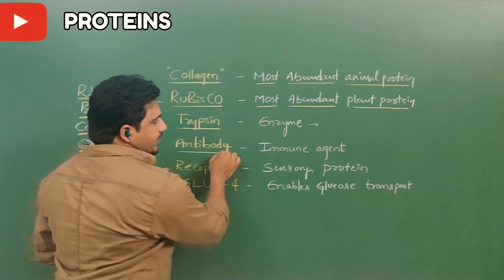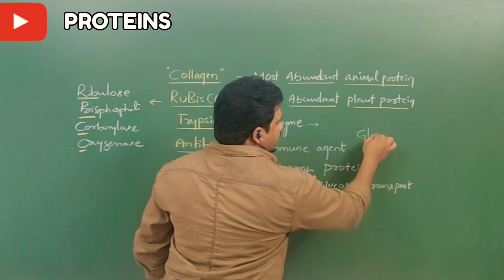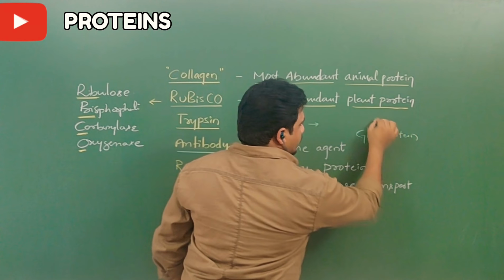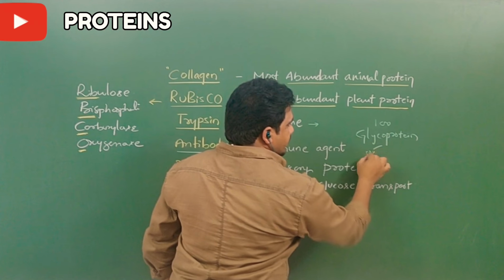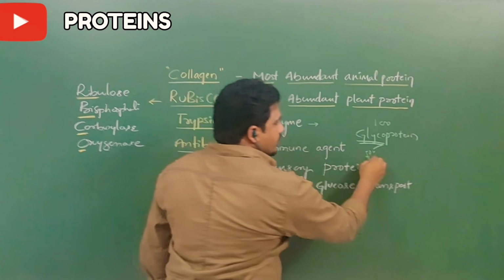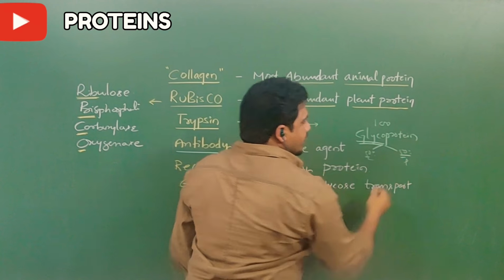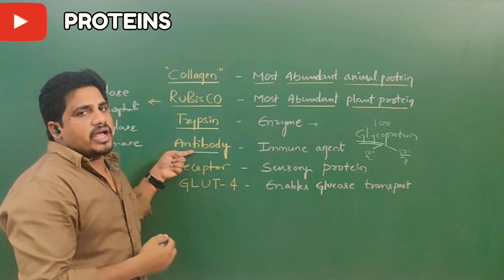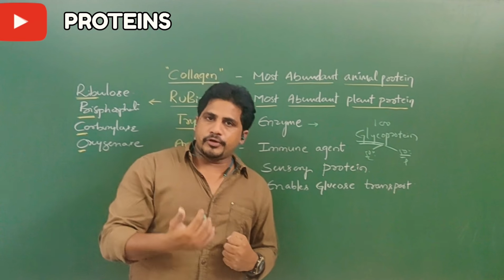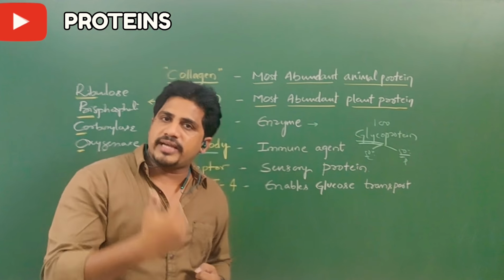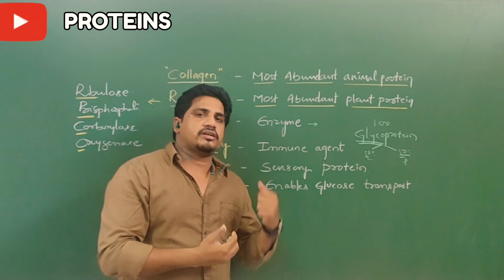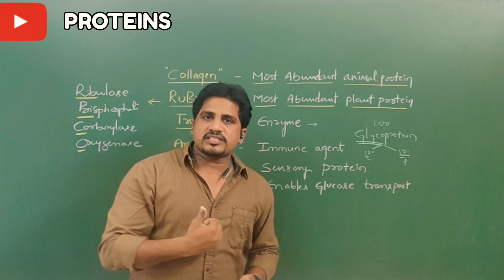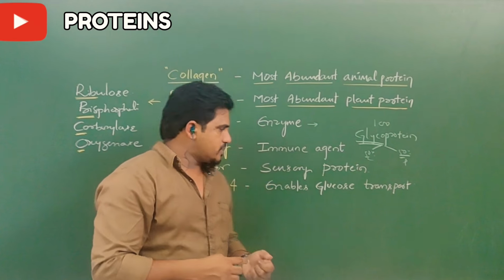Antibodies are generally glycoproteins. Glycoproteins means what? It's not a complete protein. If a glycoprotein is 100, then 50% is glyco, meaning carbohydrates are there, and the other 50% is protein. So it is a combination of carbohydrates and proteins. These structures are called antibodies. These antibodies are produced in our body by B lymphocytes against germs, bacteria, or viruses, and they resist our body according to their infections.